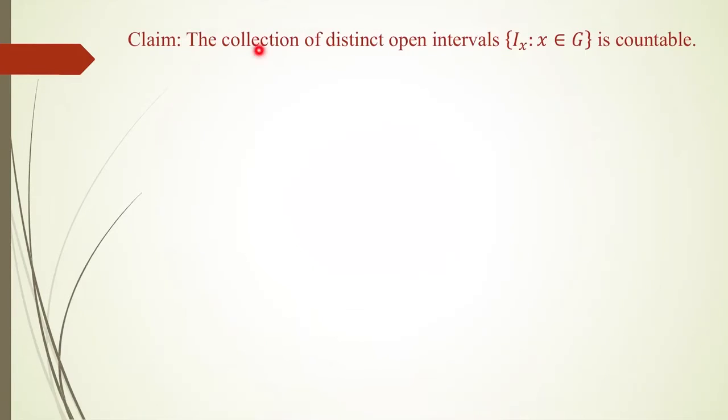If we remove the repeated intervals, my next claim is that the collection of distinct open intervals in this collection is countable. For that, we know that the set of all rational numbers is countable.